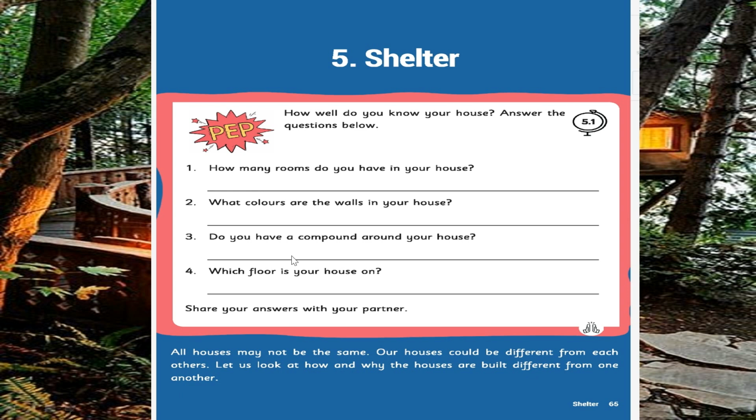Third one, do you have a compound around your house? If yes, you write the yes answer. If no, you write the no answer. Okay children, shall we move to the last one, fourth one. Which floor is your house on? The ground floor, first floor, second floor, third floor. Write your answer. Okay children, very good.